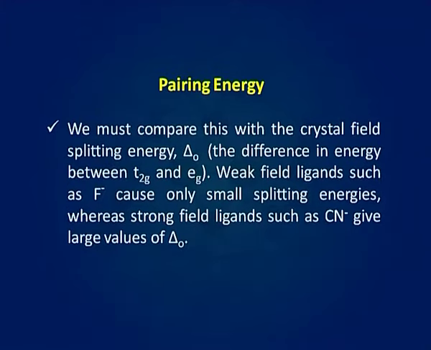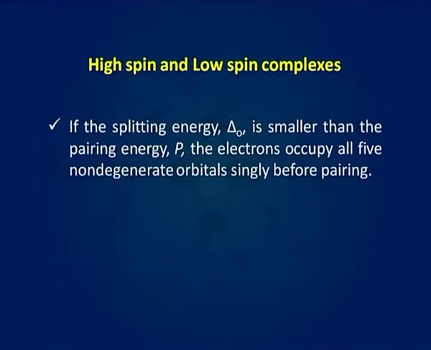We must compare this with the crystal field splitting energy Δo, which is the difference in energy between t2g and eg orbitals. Weak field ligands such as F⁻ cause only small splitting energies, whereas strong field ligands such as CN⁻ give larger values of Δo. Let us now discuss high spin and low spin complexes.